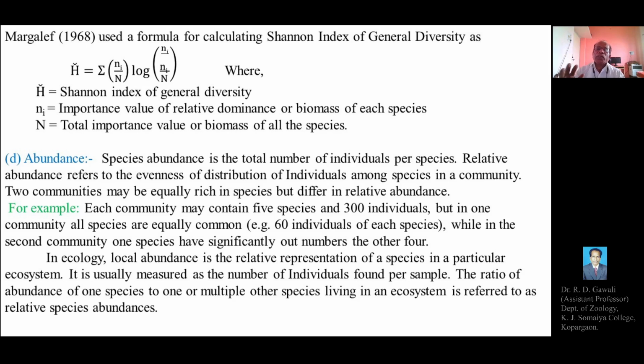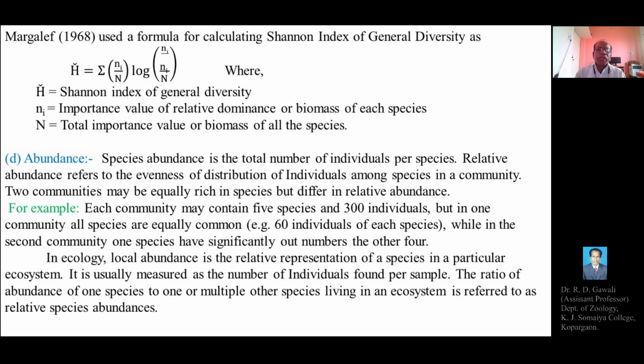Certain species have a maximum number of individuals than the others, and this is called the relative abundance or local abundance of that species in the ecosystem.